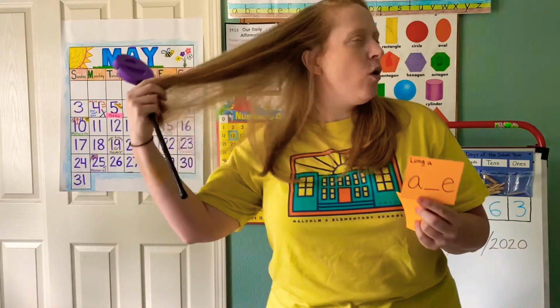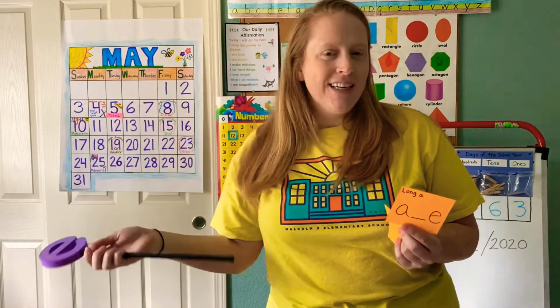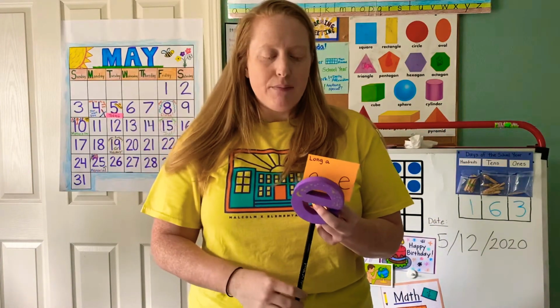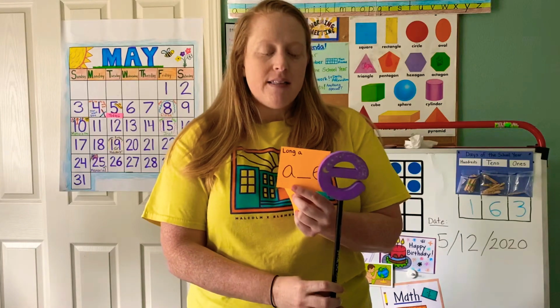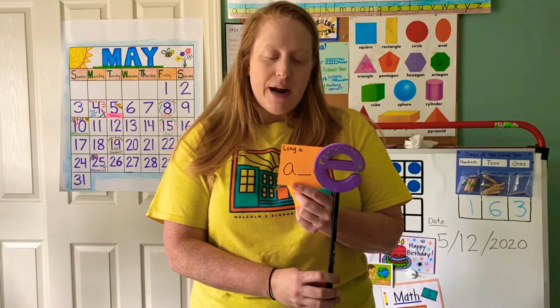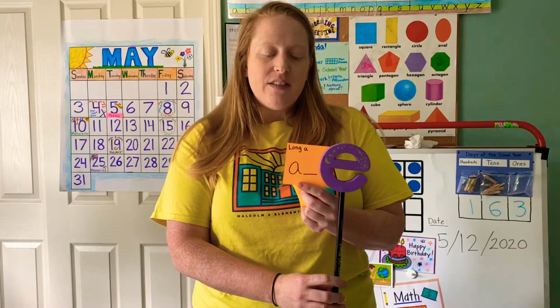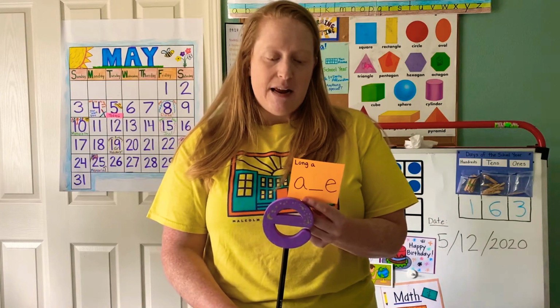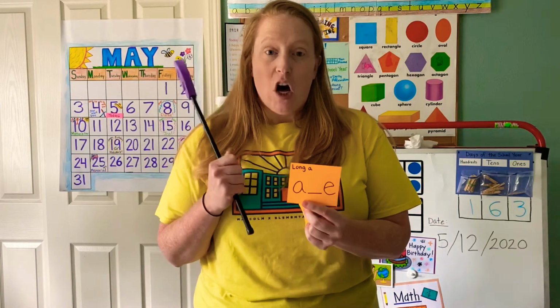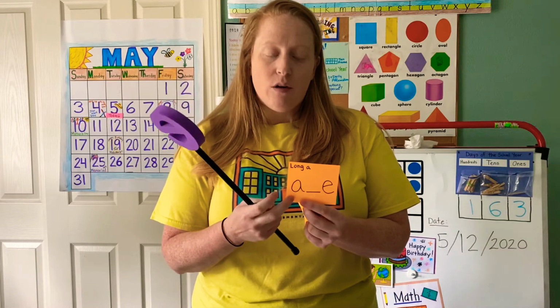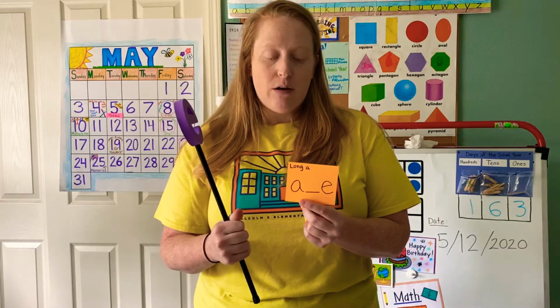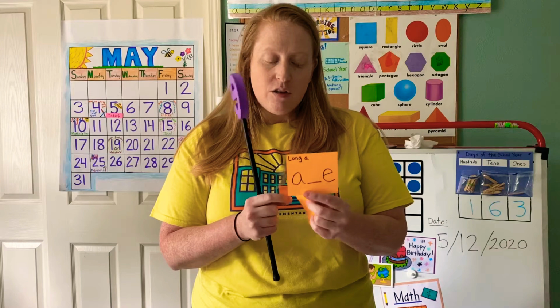Like, oh, look at my gorgeous mane on that horse, right? The mane, the tail, or the hair on the top part. So the magic E gives its power away, right? And now it's silent, and it gives its power to the A so it can say its name. And these are called the long sounds. When the vowel says its name, it's called a long sound. So this was one of the sounds that you'll learn about.